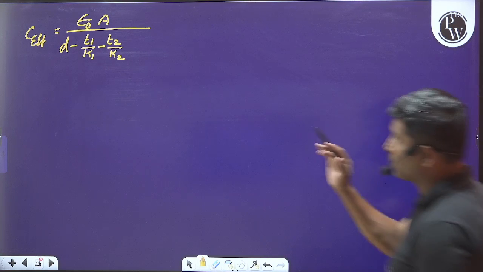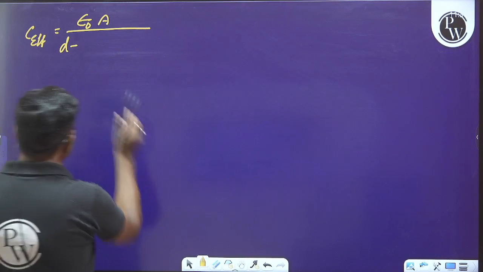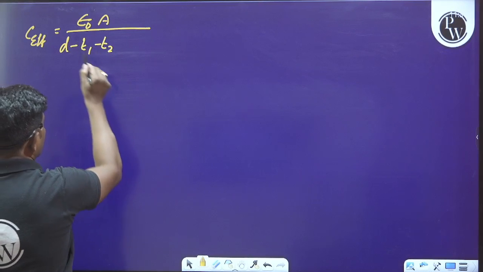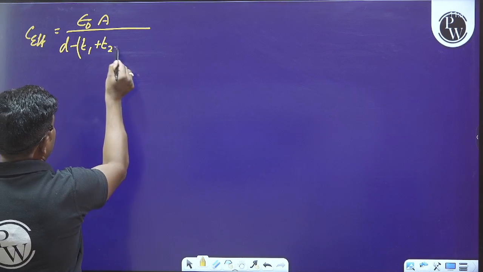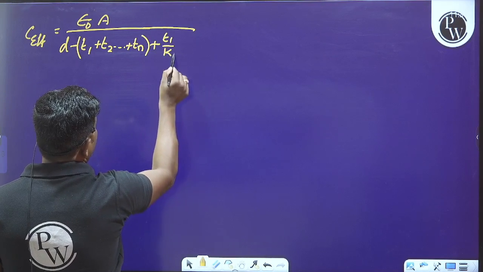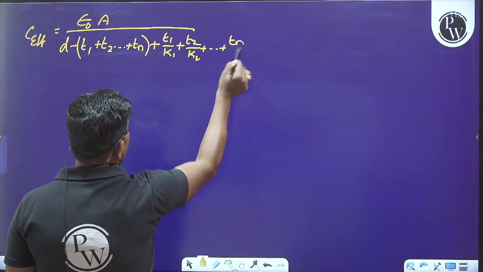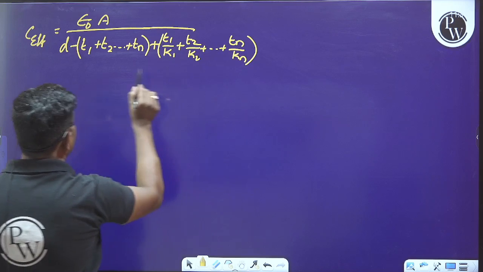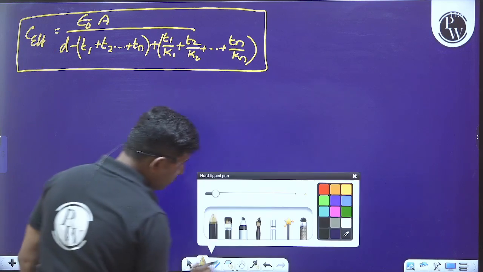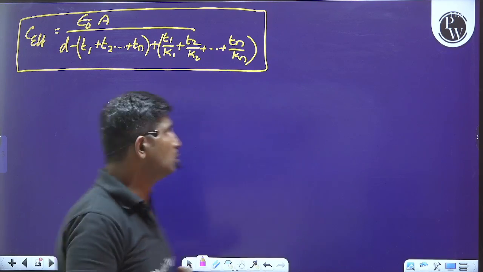Okay, sorry, I made a mistake here. Please, I will rectify this. This is not the exact formula here. It is D minus (T1 plus T2, so on, plus Tn), I will write the minus outside, plus T1 by K1 plus T2 by K2 plus so on plus Tn by Kn. This is the effective capacitance of a capacitor when n number of dielectrics has been introduced between the two plates of a capacitor.